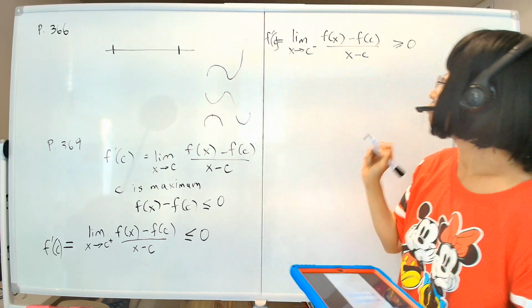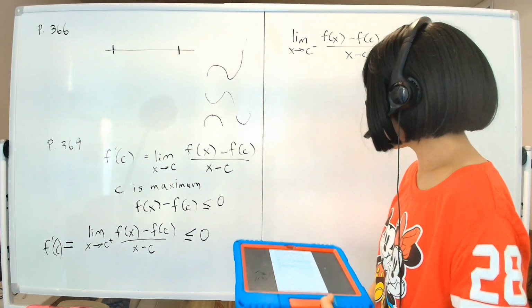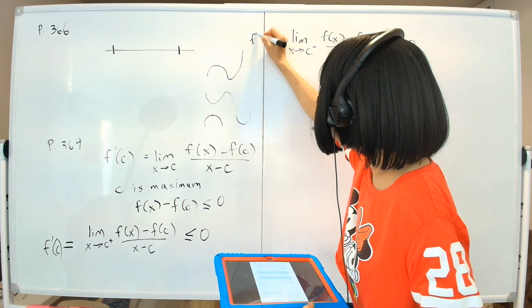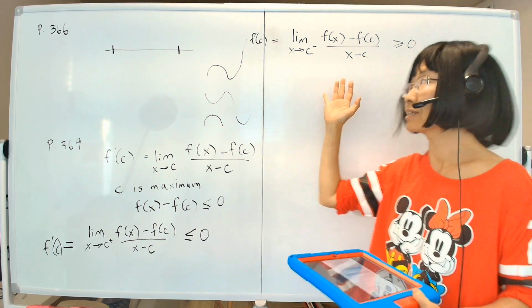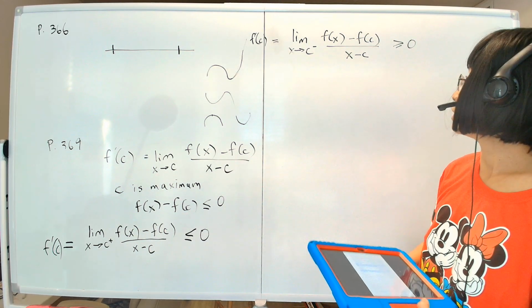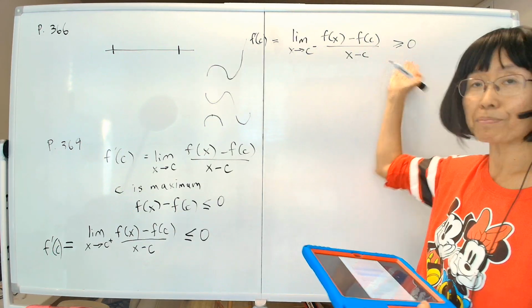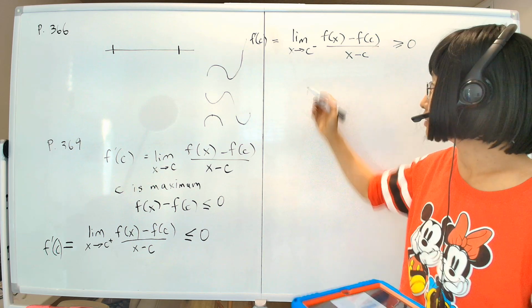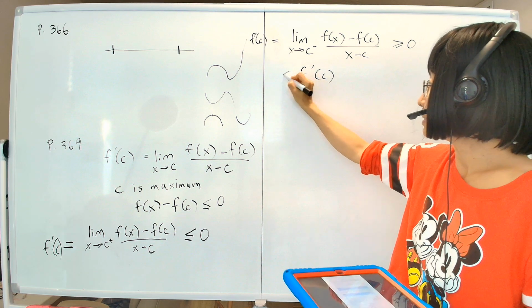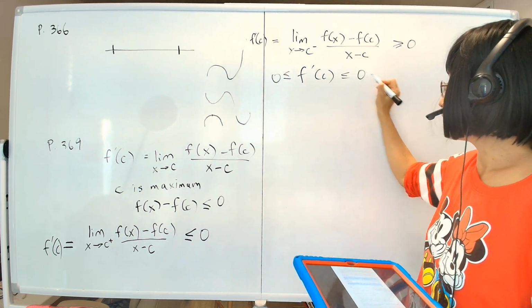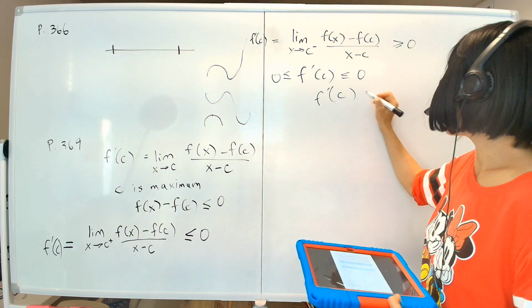And this is still equal to f prime of c. Oops, well, that looks terrible. I will write this better. This still equals f prime of c, because that's the left-sided limit, okay? So at this point we have proven that f prime of c is less than or equal to 0, and f prime of c has to be bigger than or equal to 0. So therefore, f prime of c has to be equal to 0. It's bigger than or equal to 0 and less than or equal to 0, therefore it has to be equal to 0. There's nothing that is both except 0 itself.